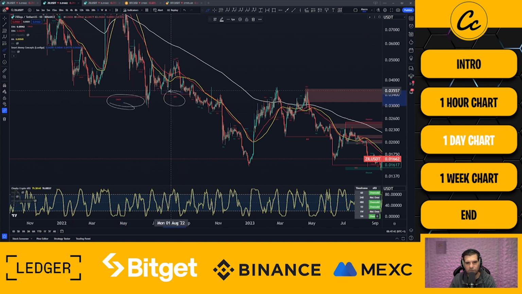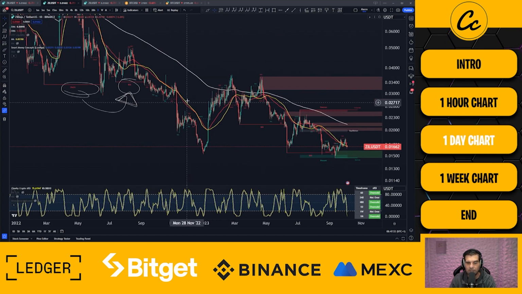Then we broke that structure, or more specifically, we have a CTS, and that basically has confirmed that we are bearish. I don't really like the idea of saying break of structure. I know it's technically what is written here, but it's not a break of the current structure. It's more of a confirmation of the structure.